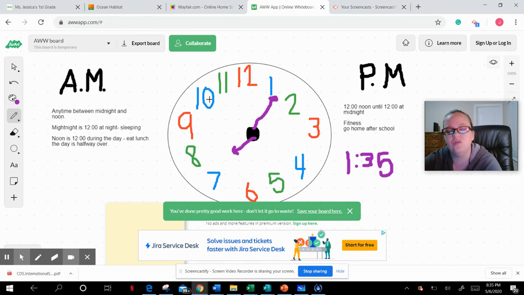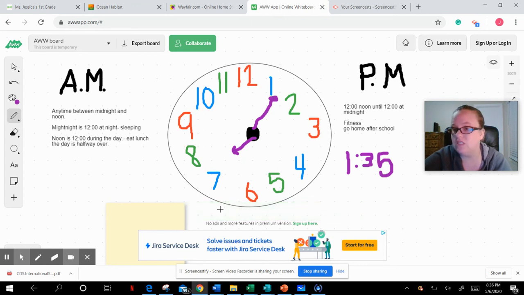So our clock hands are going to go all the way back around again. So then it's going to be 1 o'clock PM, 2 o'clock PM, 3 o'clock, and probably right around 7, 8, 9 o'clock PM is when you guys are going to sleep. And then it goes around, and a lot of times you will wake up again at like 6, 7 o'clock AM. So, like I said, this can be a little confusing. There are some fun YouTube videos and some fun games online that you can play to practice this. This is not something you have to know. I just wanted to introduce it to you guys.